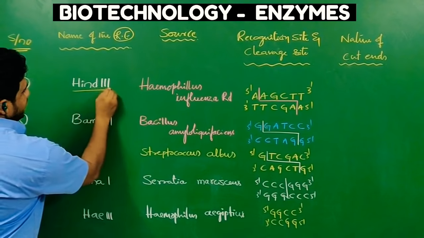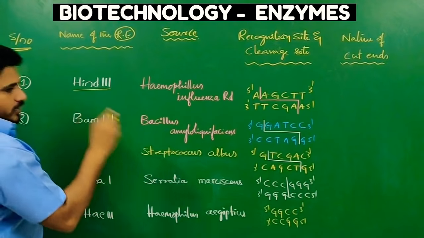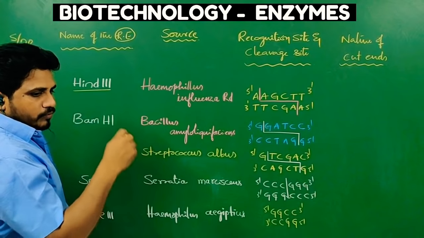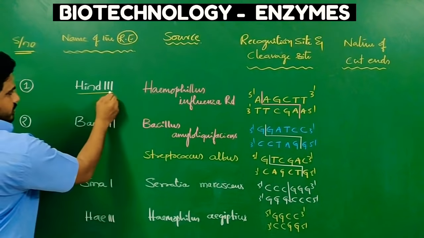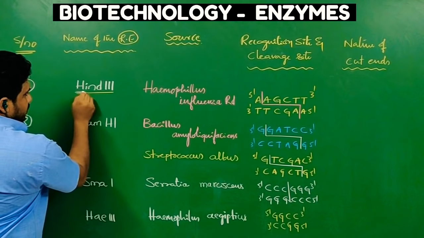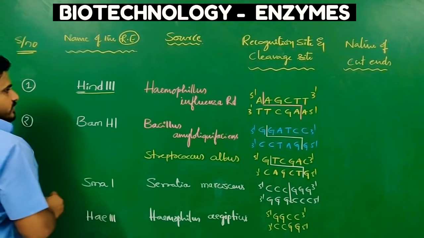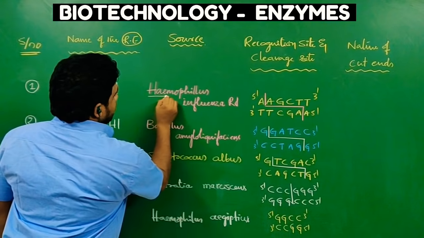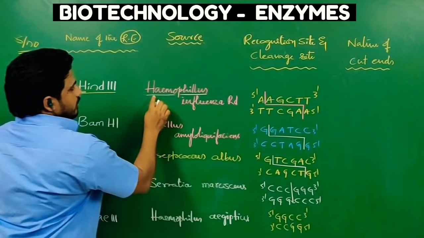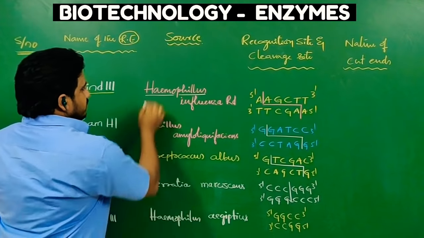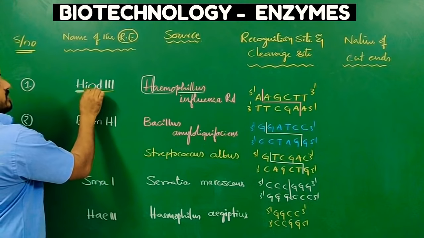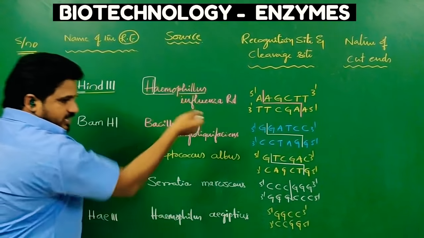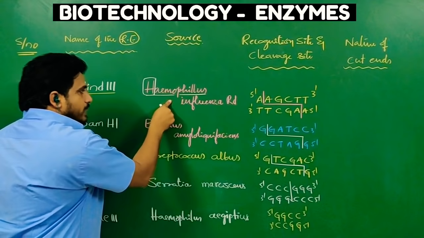First one is HindIII. Here you already know a little idea of how we have to name the restriction endonucleases. In HindIII, the first alphabet tells the first alphabet of the genus. Haemophilus is the genus. In that the first alphabet is H, so this restriction endonuclease is obtained from this bacteria.